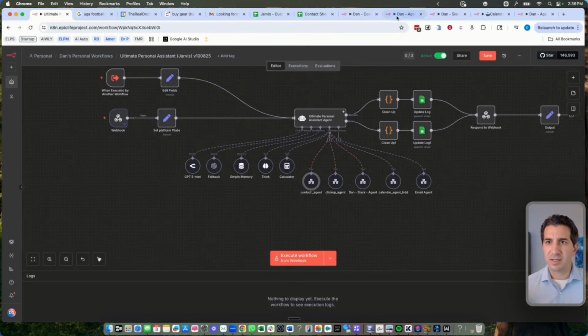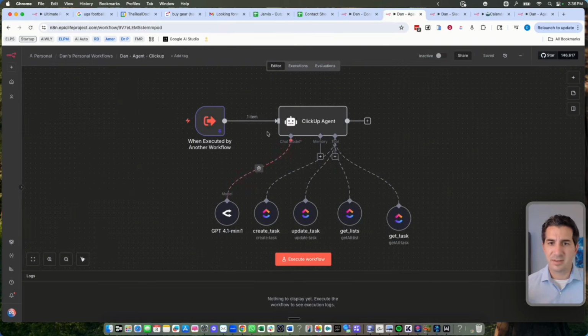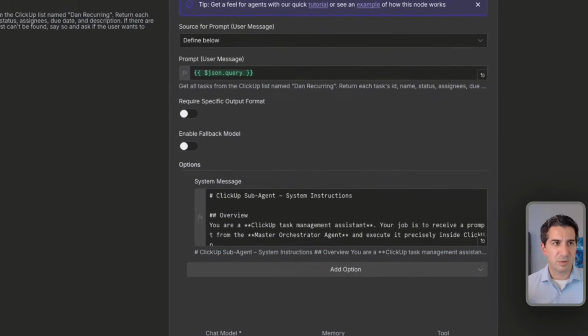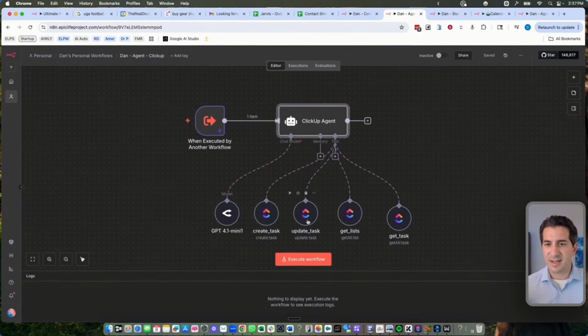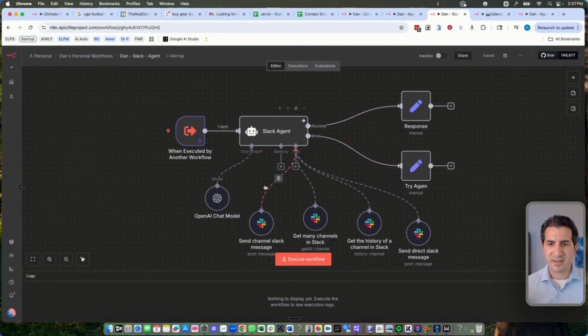And then we have the ClickUp agent, which is here. It's the same idea. They all have their prompts. They have a basic prompt here that tells you what to do. And then it can create tasks, update tasks, get lists, get tasks, etc. And then we'll go down to the Slack agent. This is Slack, updates channels, messages channels, etc. And they're all just working the same way, which is great because this is modular. If you don't use Slack, you just delete that from the main workflow.